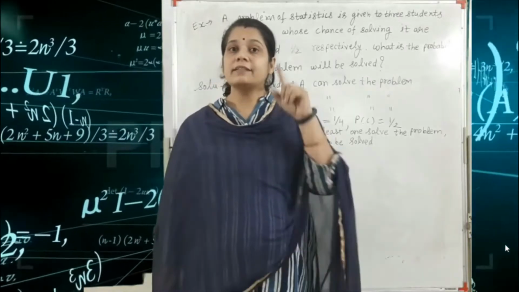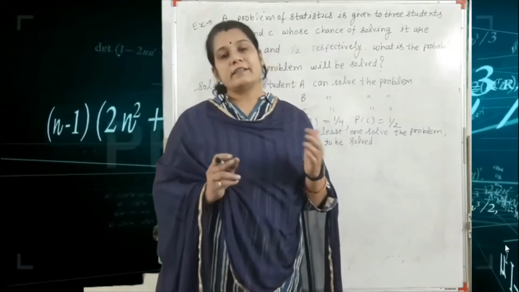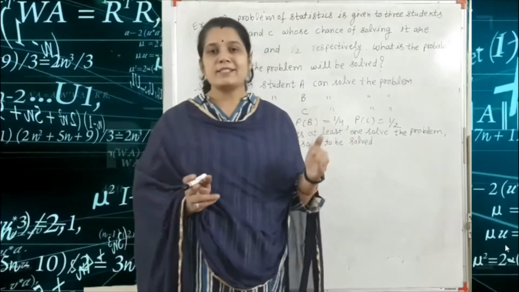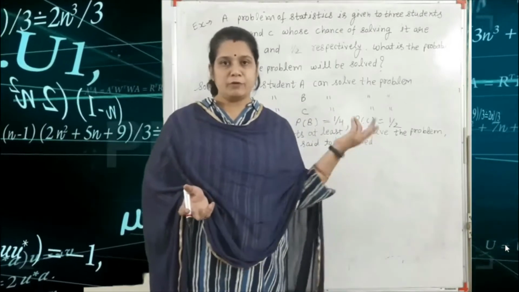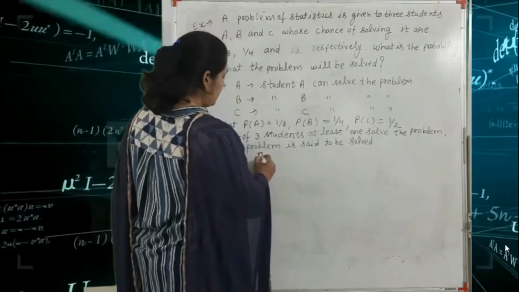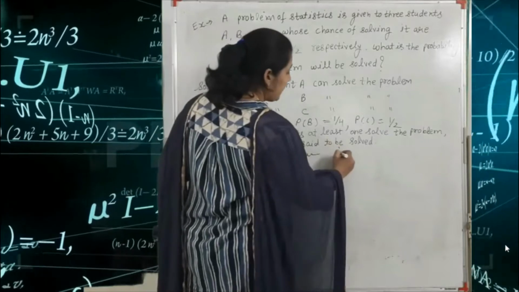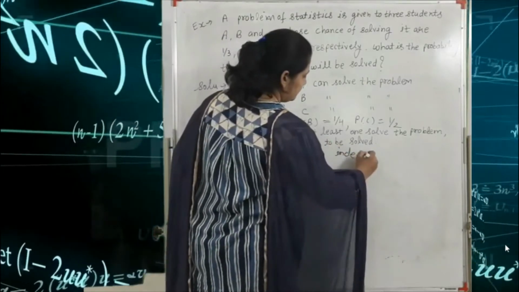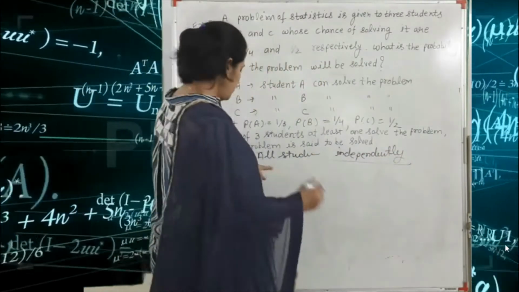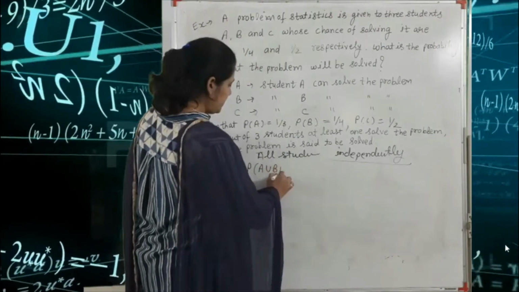Here one point is very important. The point is that all three students solve the problem independently. They solve the problem at different times. So here first we find the probability of A union B union C.